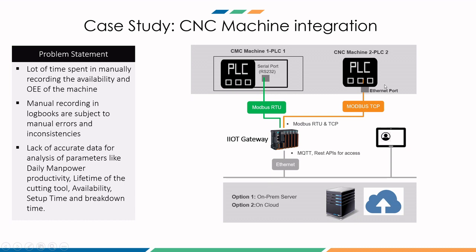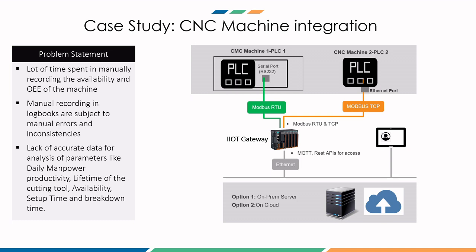So you can have data from multiple machines coming into the IoT gateway, and this IoT gateway will be sending data to your server. Now this server will also be connected to tablets, which are given to the operators, and these operators have different logins. So different operators will be having different logins and for different machines.